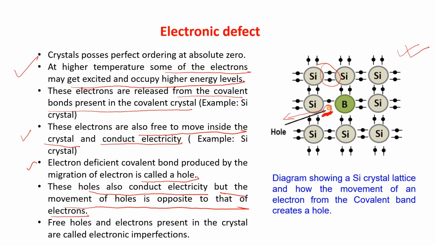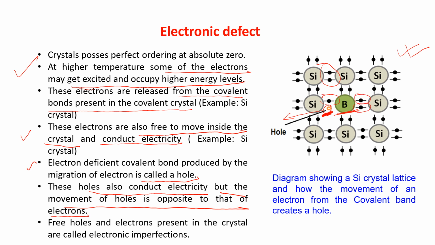Okay. Now, free holes and electrons present in the crystal are called electronic imperfections. These free holes and electrons present in the crystal, that is electrons moving in the crystal, are known as electronic imperfection. Now, you can see here B is written. This B means, as the electron is going away from the covalent bond, it is having 3 electrons, 1, 2 and 3.